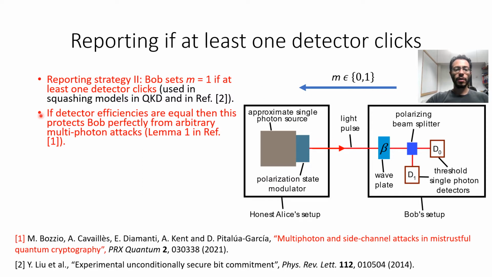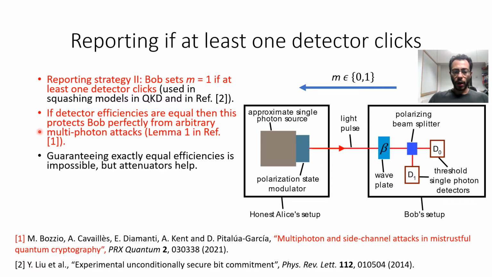In this case, we have shown in lemma 1 in our paper that if the detector efficiencies are exactly equal, then this protects Bob perfectly from arbitrary multiphoton attacks. Of course, guaranteeing exactly equal efficiencies is impossible in practice, but attenuators can help.